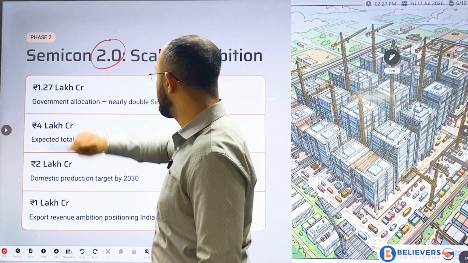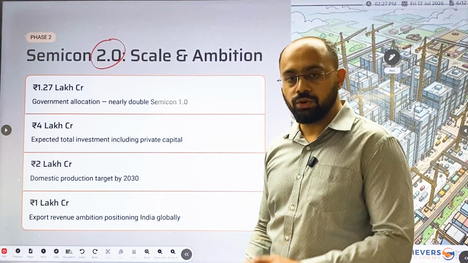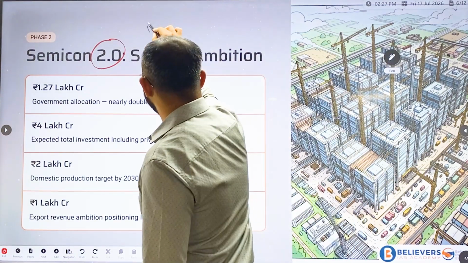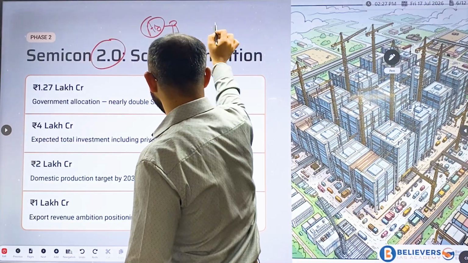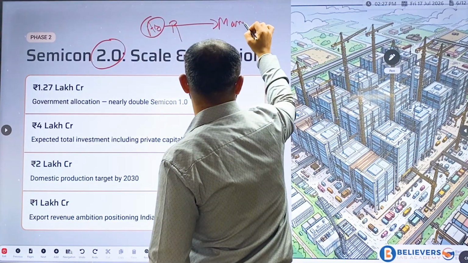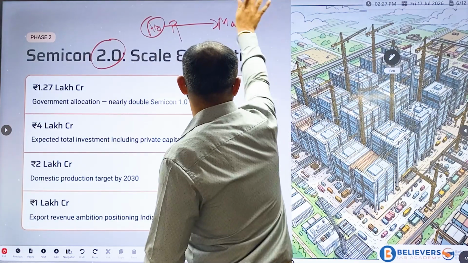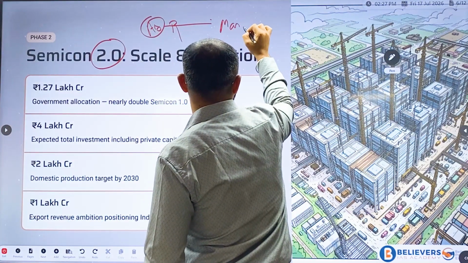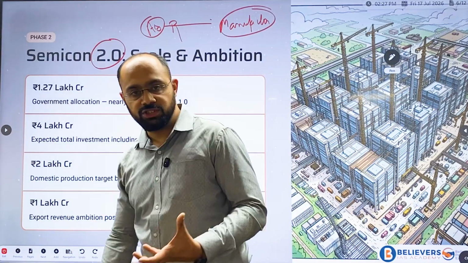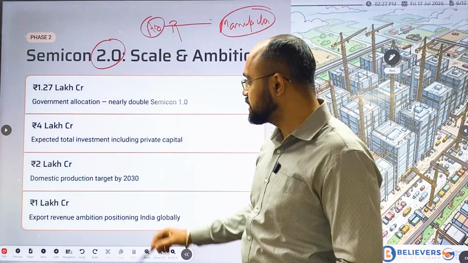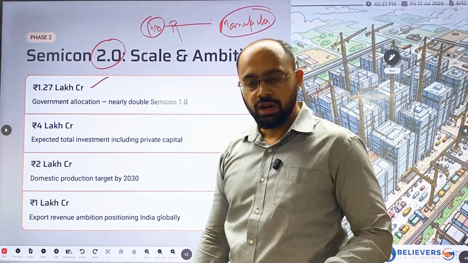Now, what is Semiconductor 2.0? As I told you, we are moving from assembly to manufacturing of these chips. In this regard, the government has allocated 1.27 lakh crore.